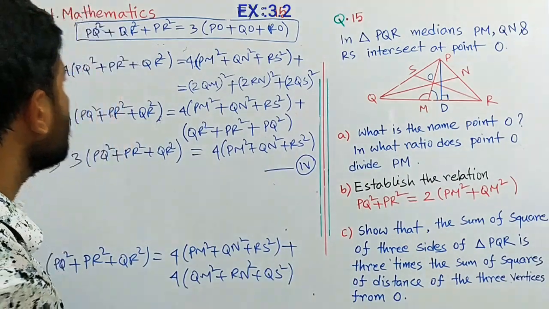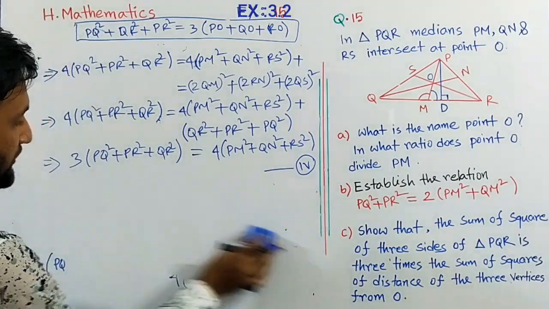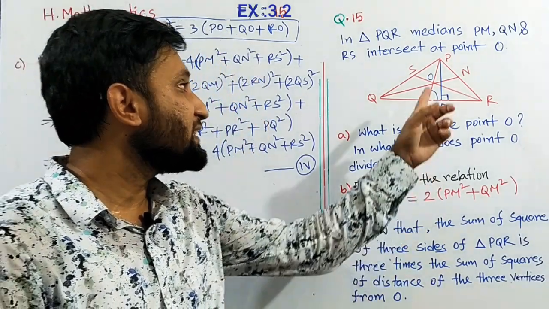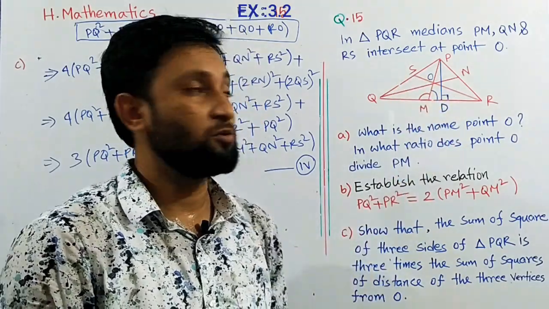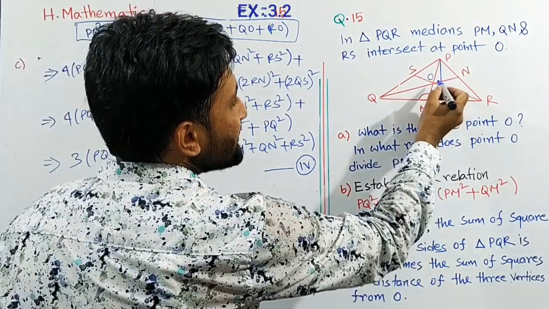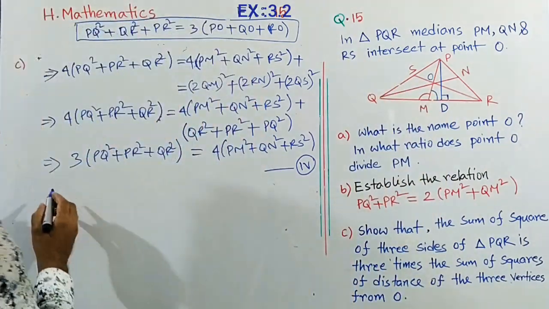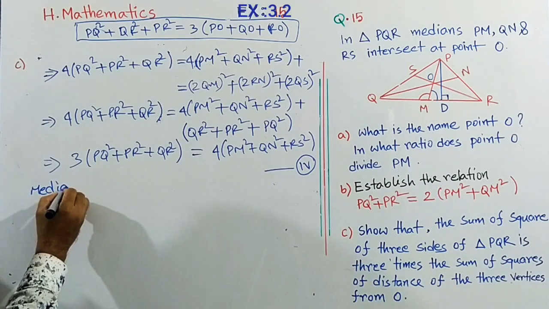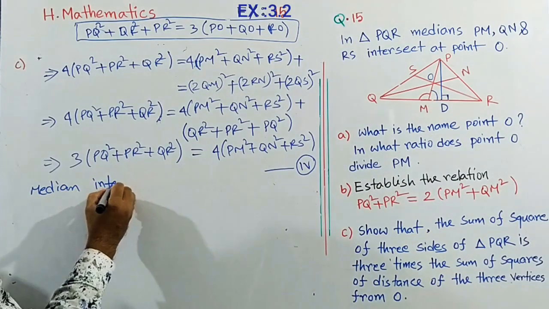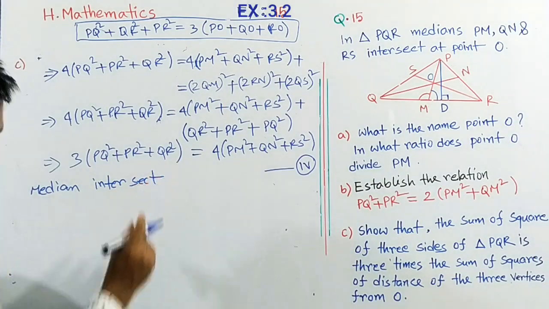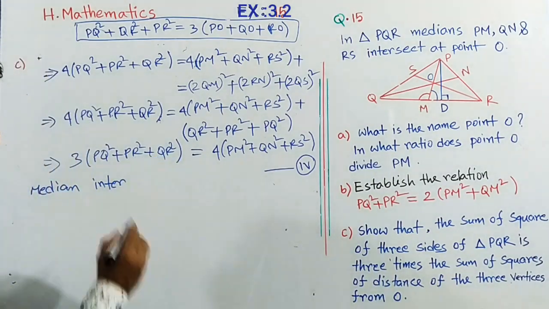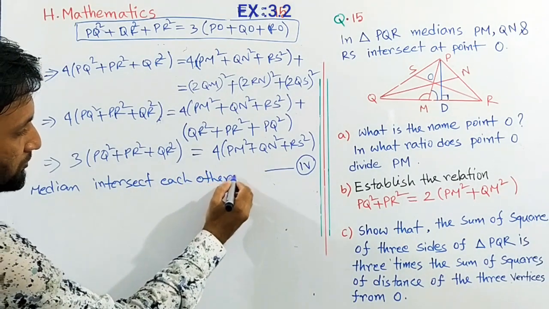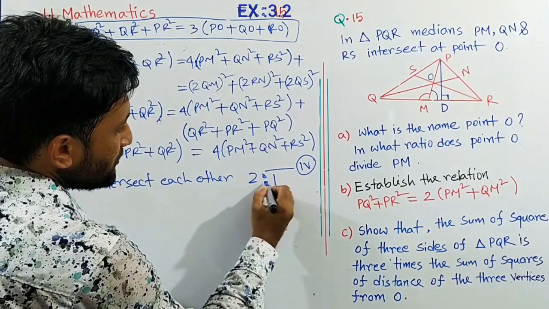Now for the next part, we have to prove this equation, but we know that all medians intersect each other in a 2:1 ratio. Median PM intersects at O in a 2:1 ratio.